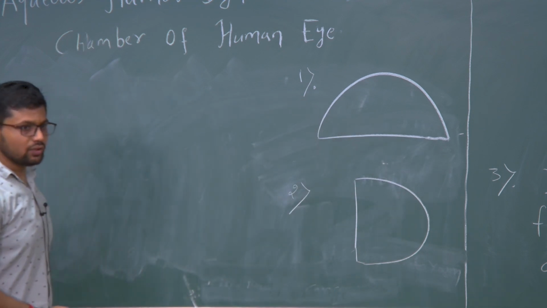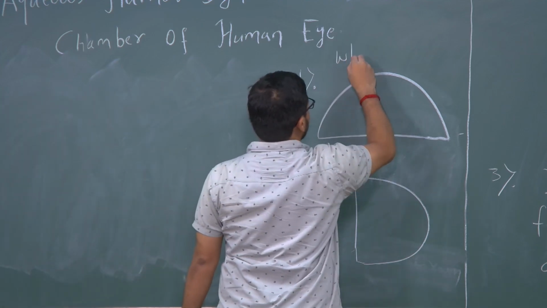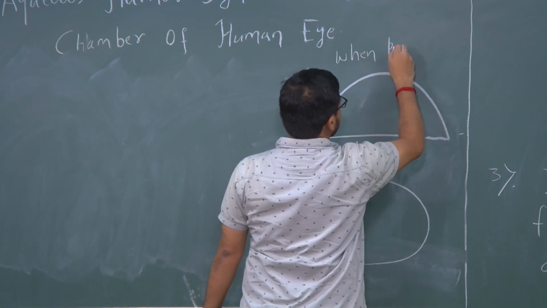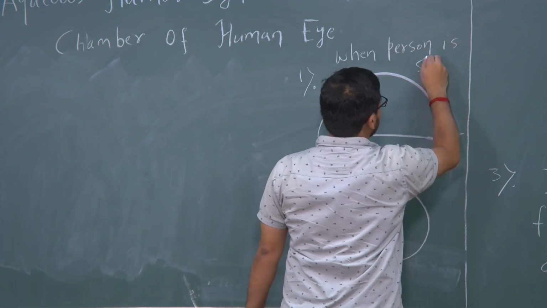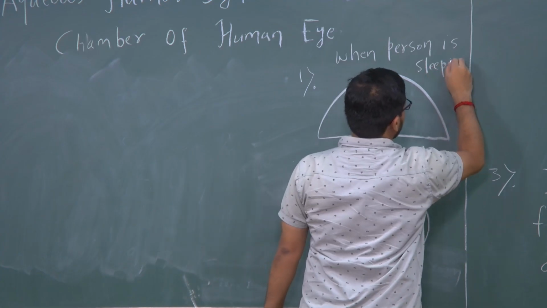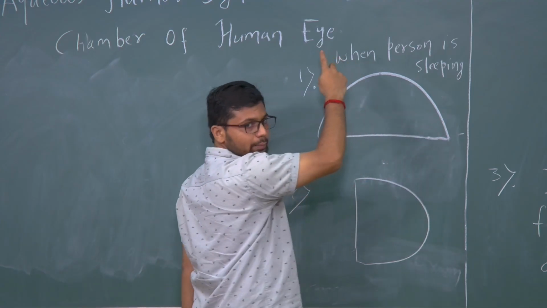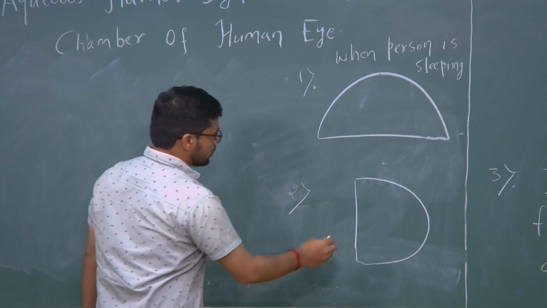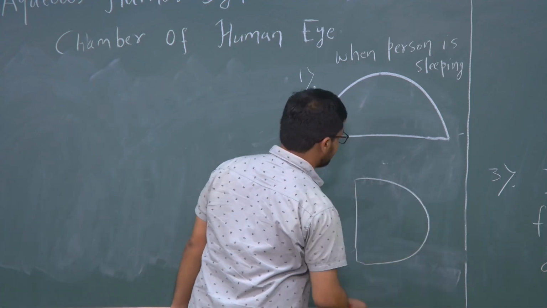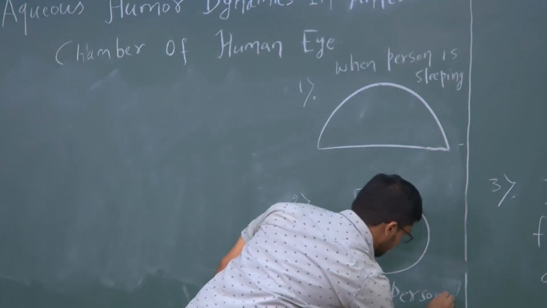So, in sleeping position the person will face vertically up, so this curved part is vertically up, whereas in standing position the curved part is towards the horizontal.